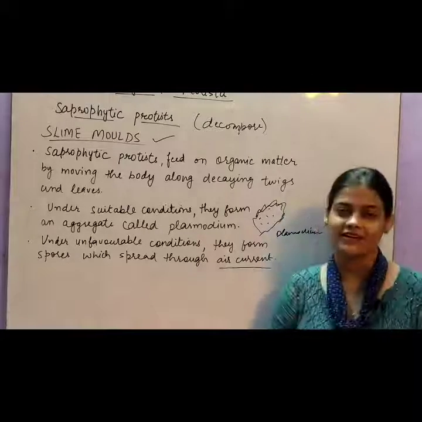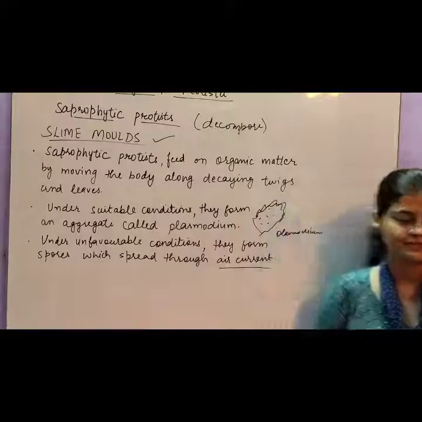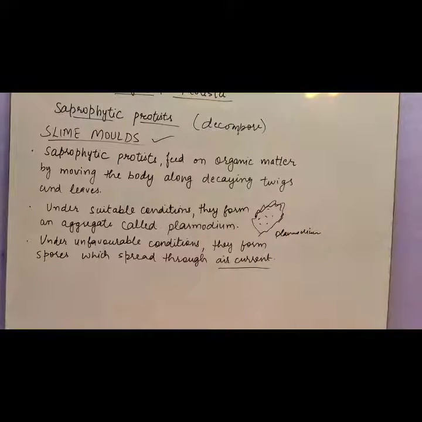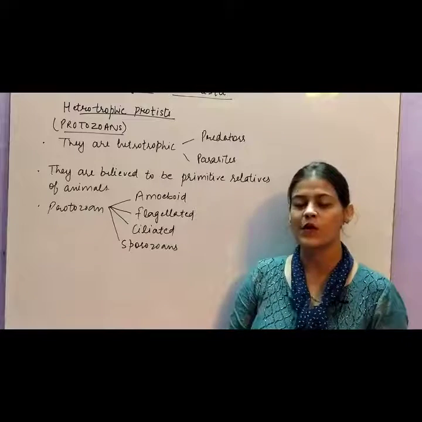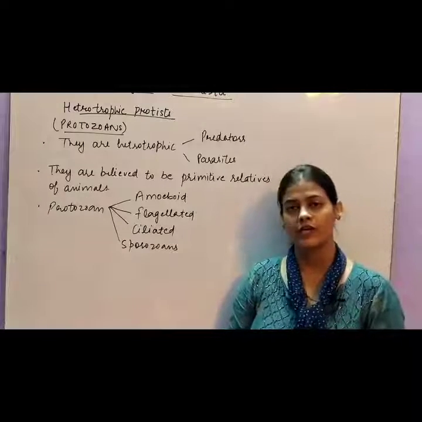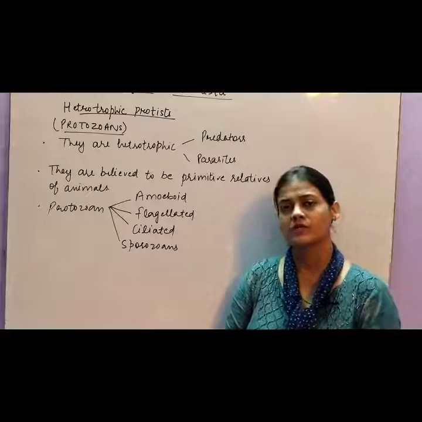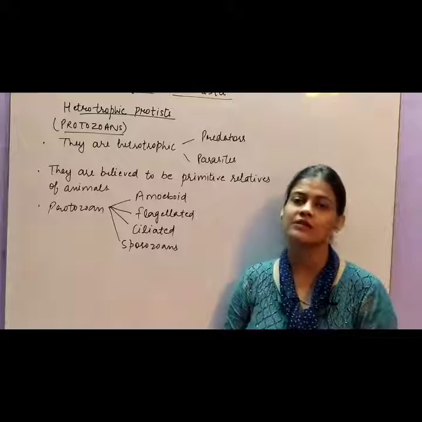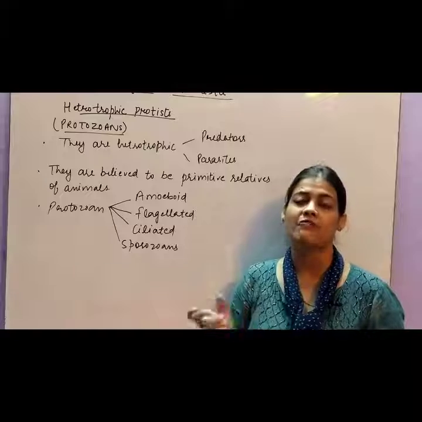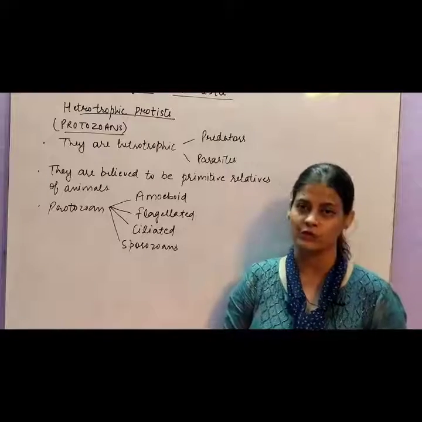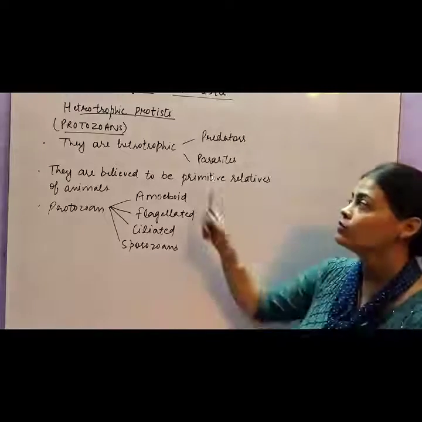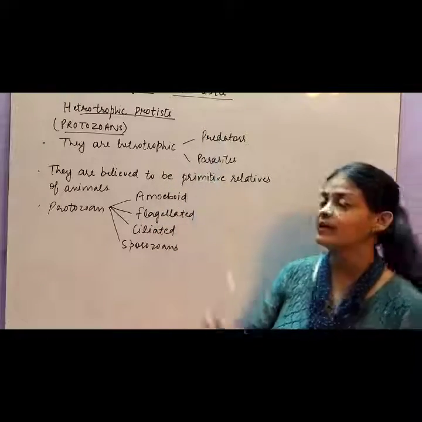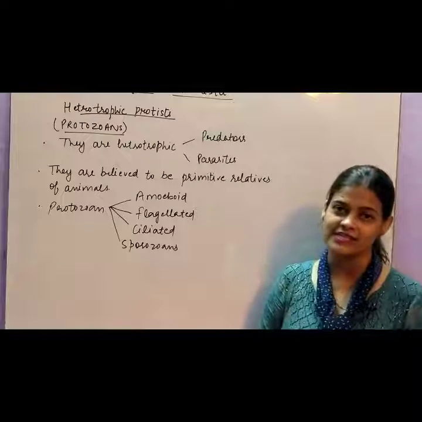So let's see the next category of protists. The next group of Protista is heterotrophic protists. In the previous group we studied saprophytic protists, which are also heterotrophic, but we have made a different category of that group, that is saprophytic, and this will include heterotrophic protists. So they are heterotrophic in nature, they can act as predators or parasites.